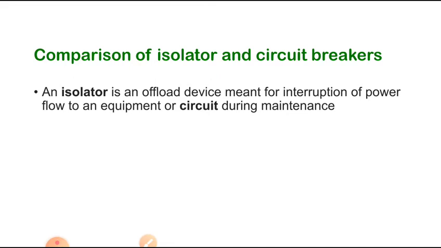Generally the questions are: what is the difference between the isolator, circuit breaker, and AB switch? Here the three are brothers. First is the AB switch, the chota brother, that means the little brother. The AB switch is generally used up to 11 kV or maximum 33 kV. We can operate it under load condition also.